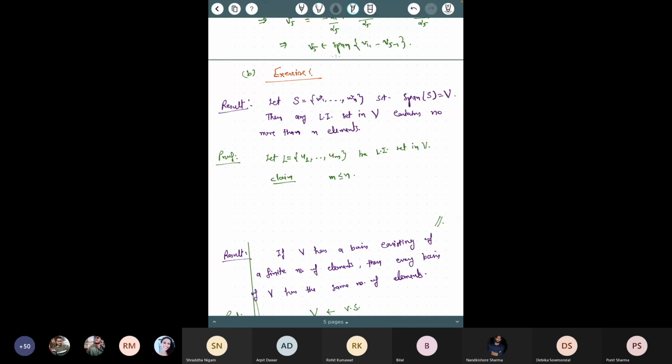So you say that because of this, the result we proved, the linear dependence lemma, we just proved that. That lemma says that if it's a linearly dependent set, then you can write an element as a linear combination of the others. So because of that, you remove that vector, and it won't affect the span. So the remaining vectors will span exactly the same set.